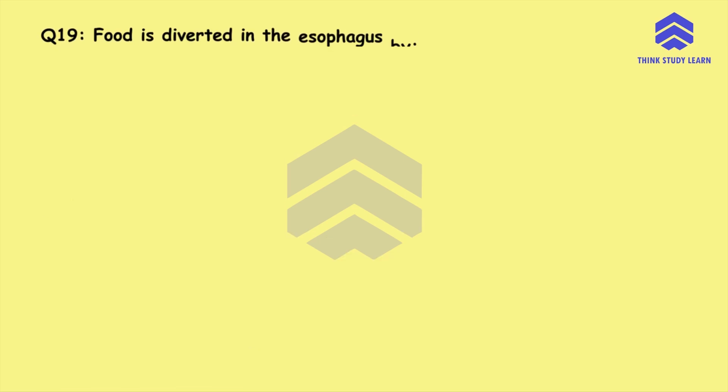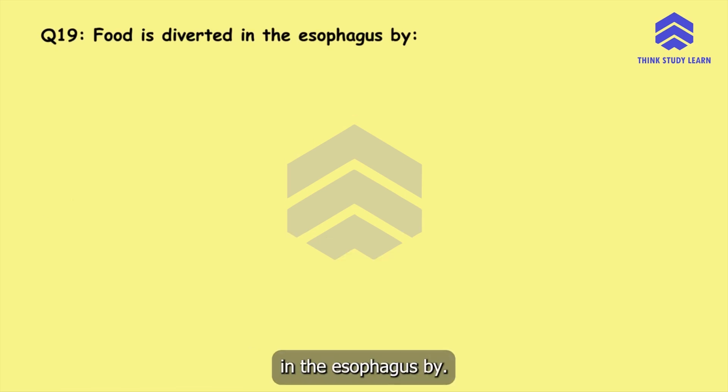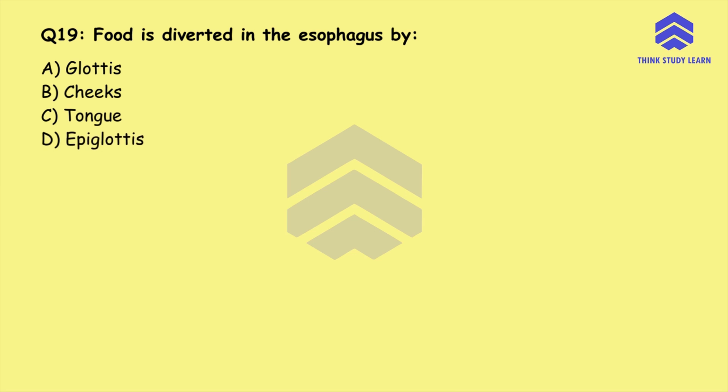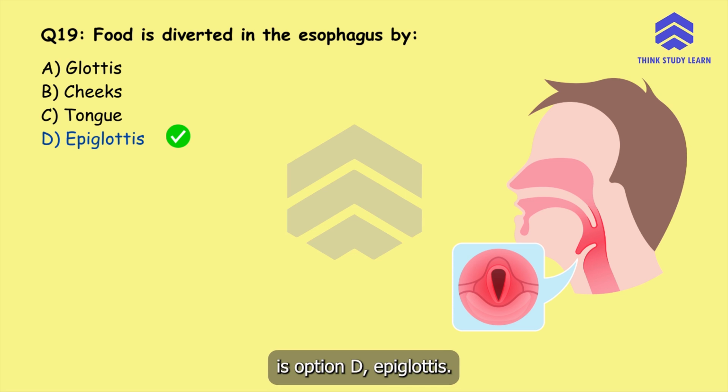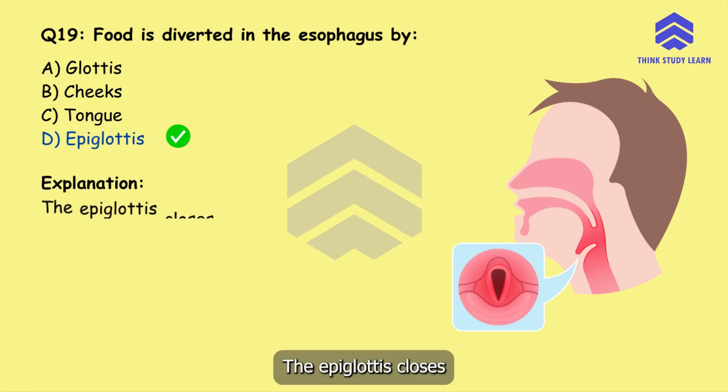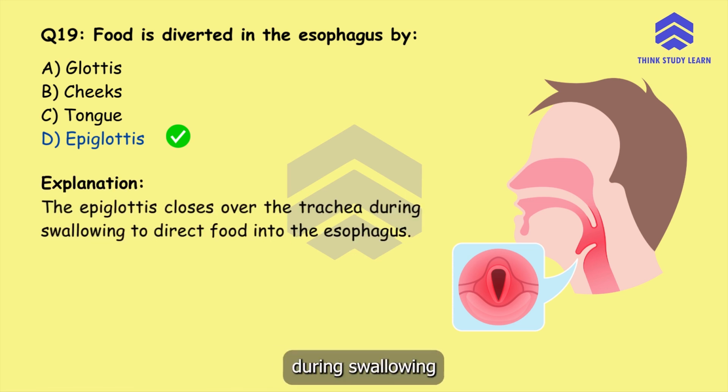Question number 19. Food is diverted in the oesophagus by option A, glottis, option B, cheeks, option C, tongue, or option D, epiglottis. The correct answer is option D, epiglottis. The epiglottis closes over the trachea during swallowing to direct food into the esophagus.